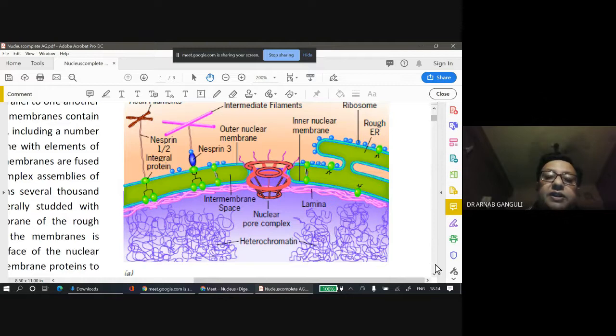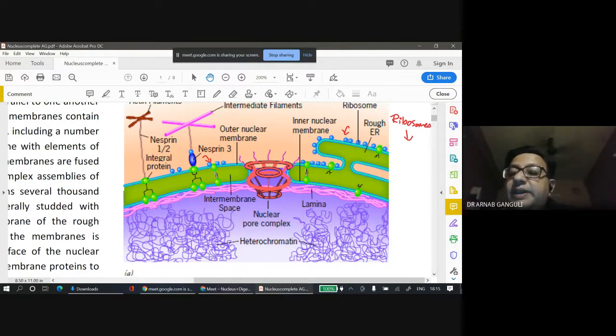On top of the nucleus, you find these little structures and also on top of the endoplasmic reticulum, and they are the ribosomes. The ribosomes are places where protein translation takes place. What is translation?